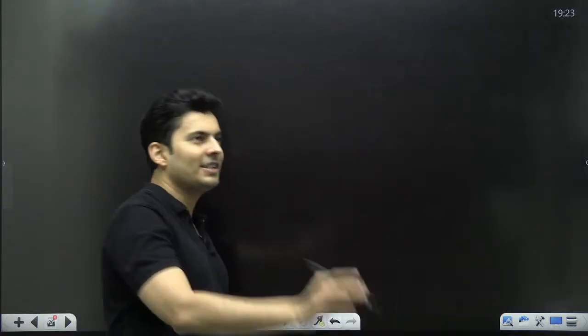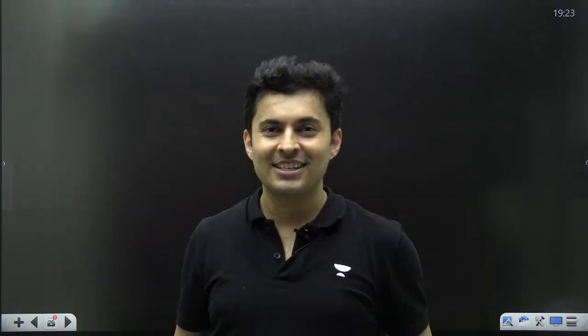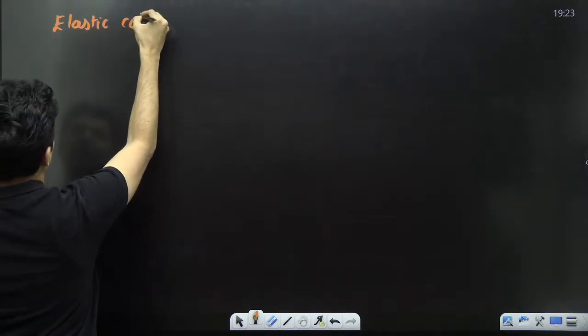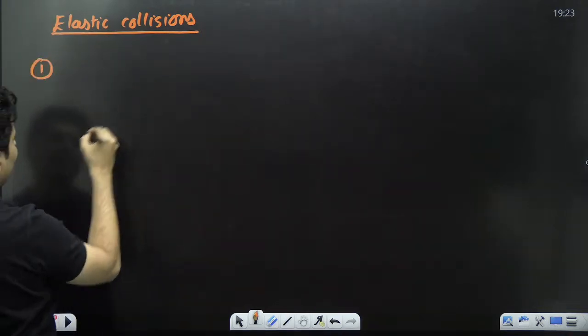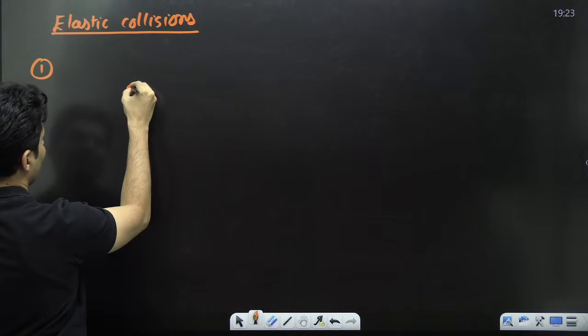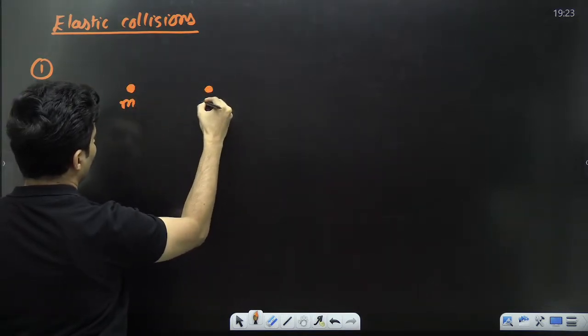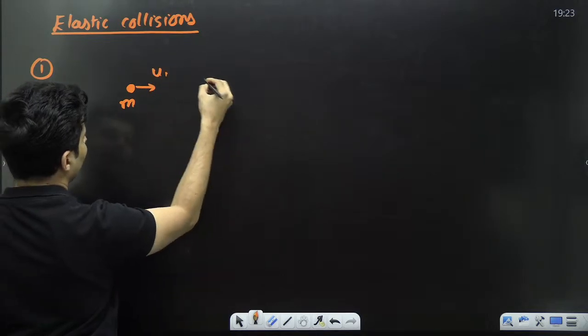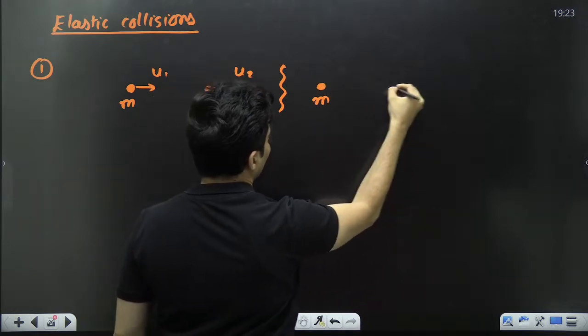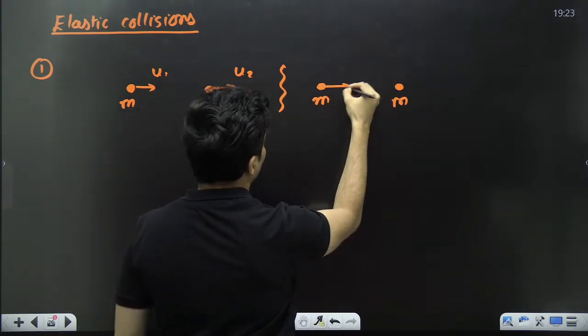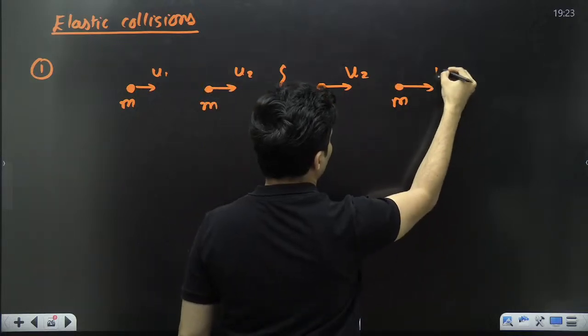Now there are some very interesting things which happen with elastic collisions, and those three different things I'm going to tell you. Only for elastic collisions. The first one happens like this. Imagine this is mass m, this is also mass m, this is going with speed u1, this is going with speed u2. If both the masses are identical, then after the collision, this will be u2 and this will be u1.